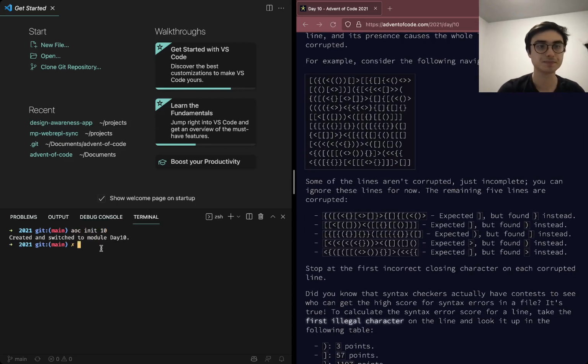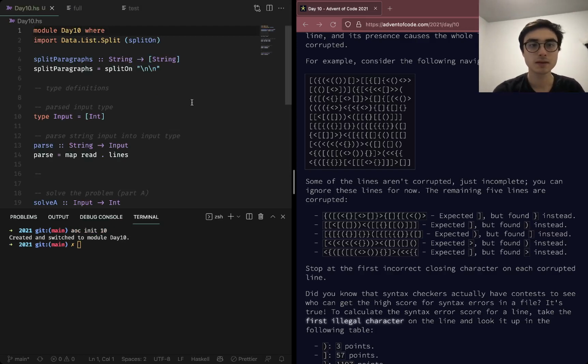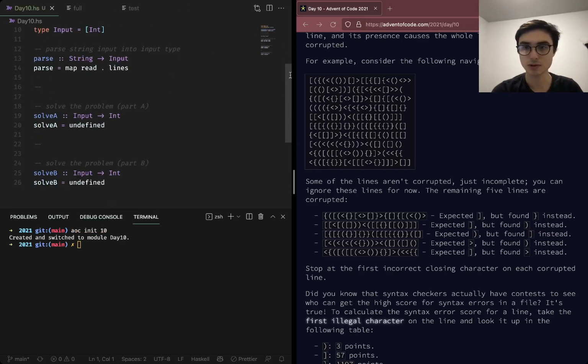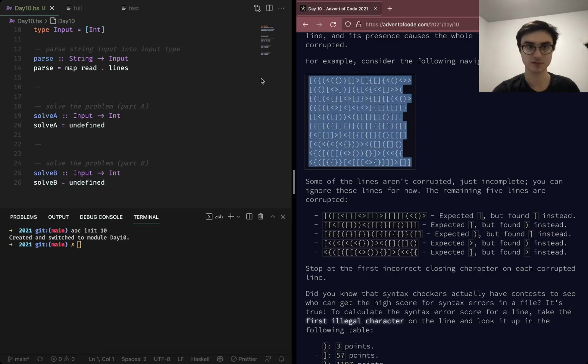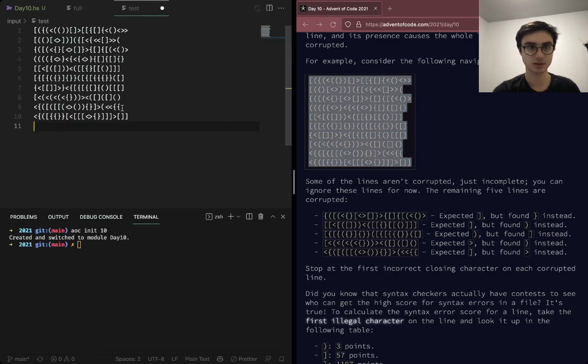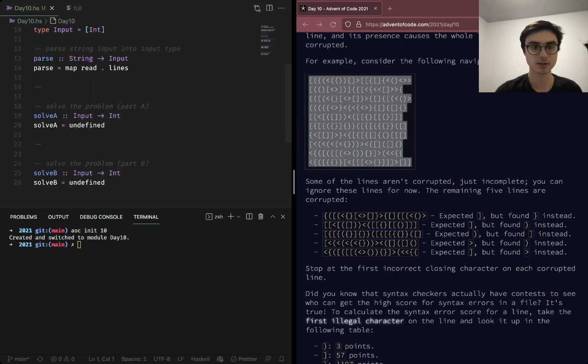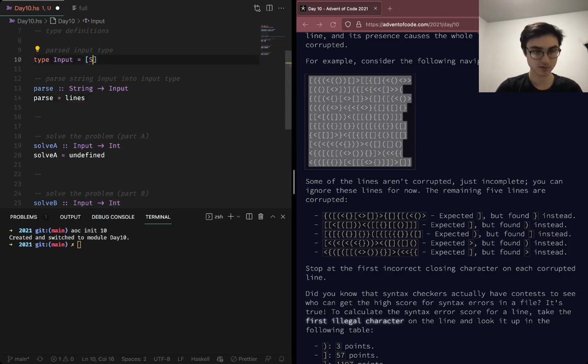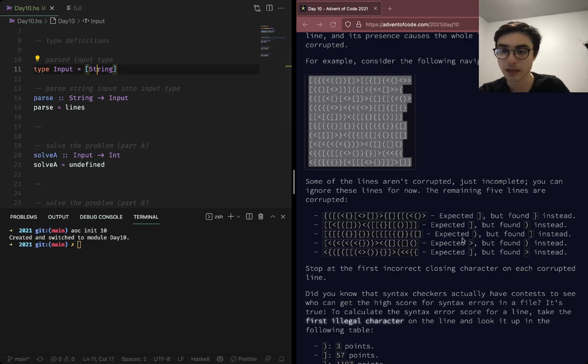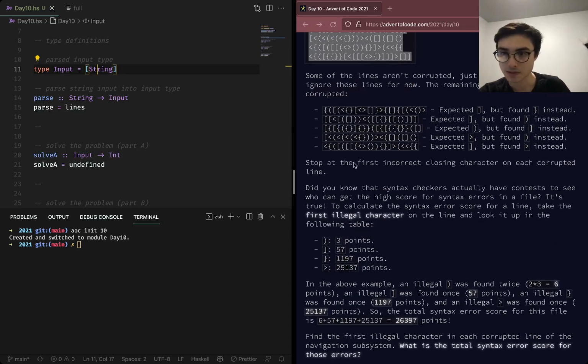So our input, it looks like, is just going to be a bunch of lines of text. So it should just be lines. Input will just be a list of strings. Okay. Stop at the first incorrect closing character.